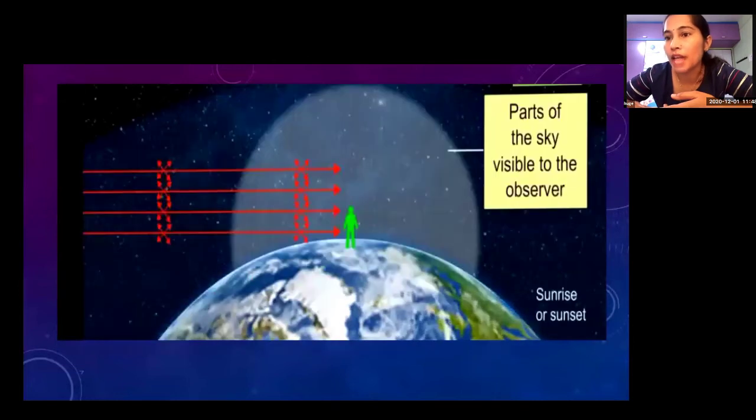At the time of sunrise or sunset, the distance is longest, and we can see the red light directly. So the sun appears red yellow in color.